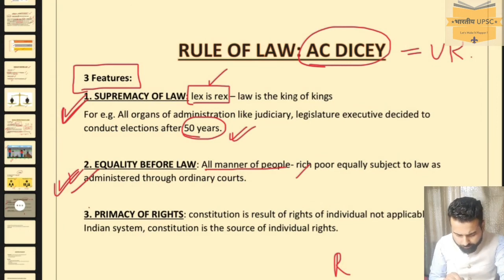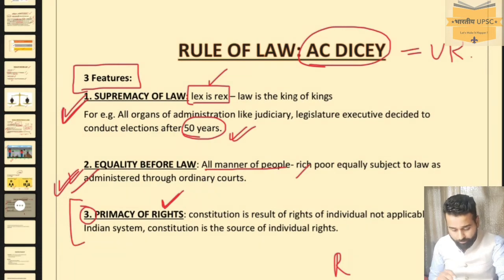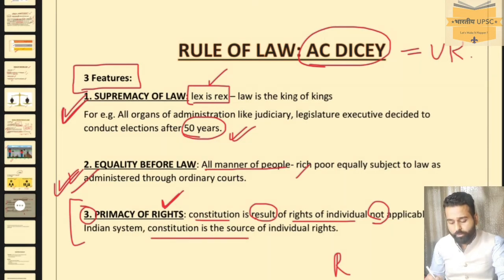Now the third feature is primacy of rights. This feature we do not follow in India. What is this? It means that the constitution is the result of the rights of individuals. It is not applicable in India because in the Indian system the constitution is the source of individual rights, not a result of individual rights.